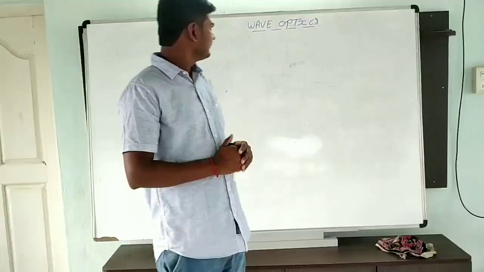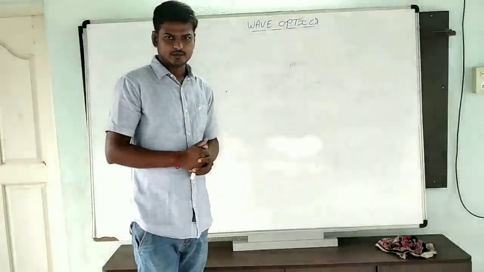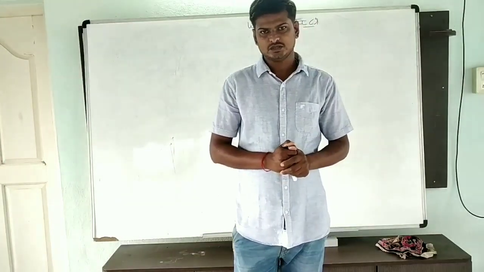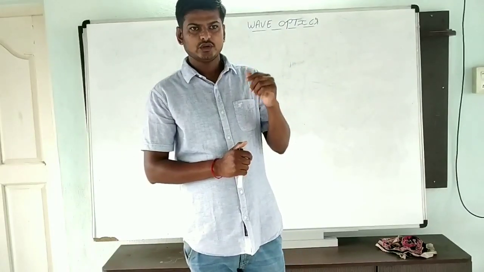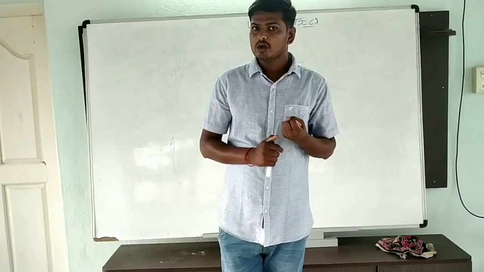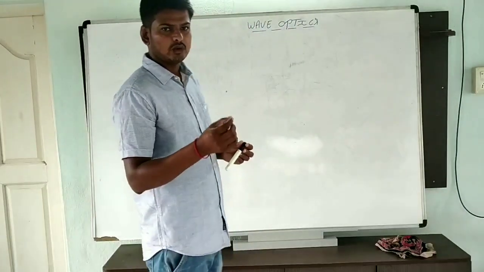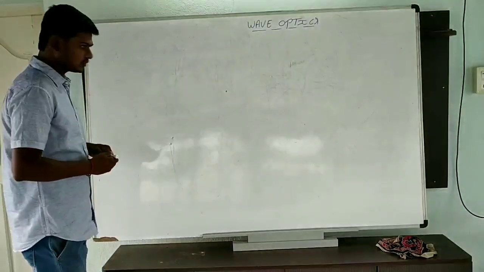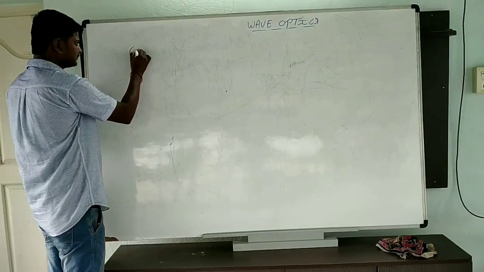This is the 5th class of our wave optics chapter. Last class we discussed interference and types of interference. To get an interference pattern, we need coherent sources. Now, what is meant by coherent sources?